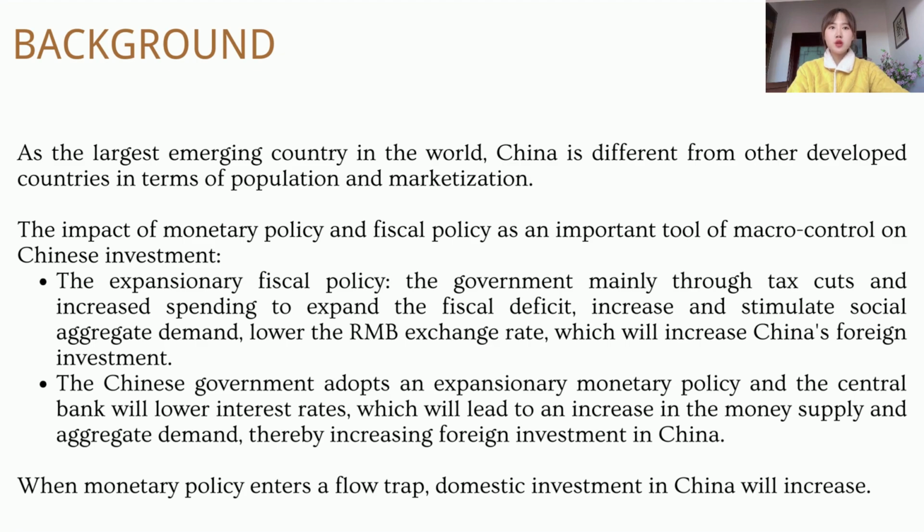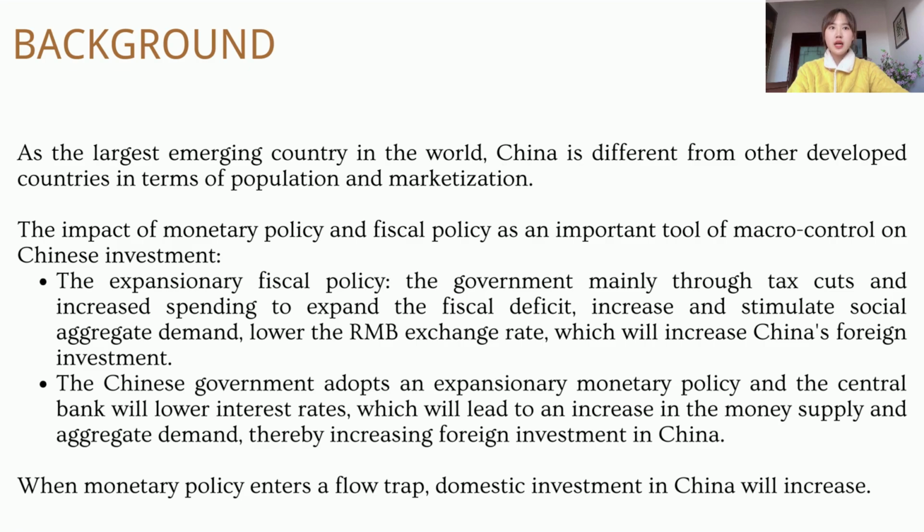The Chinese government adopts an expansionary fiscal policy. The government mainly uses tax cuts and increased spending to expand the fiscal deficit, stimulate social aggregate demand, and lower the RMB exchange rate, which will increase China's foreign investment. The Chinese government adopts an expansionary monetary policy, and the central bank will lower interest rates, which will lead to an increase in the money supply and aggregate demand, which will increase foreign investment in China. When monetary policy enters a liquidity trap, domestic investment in China will increase.